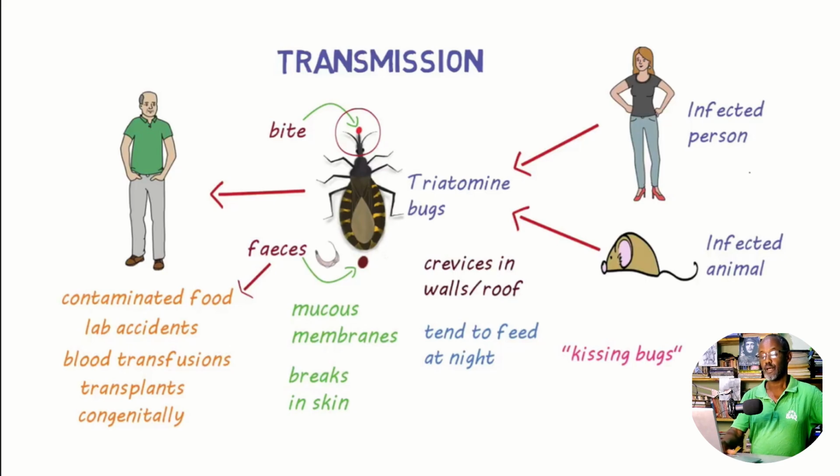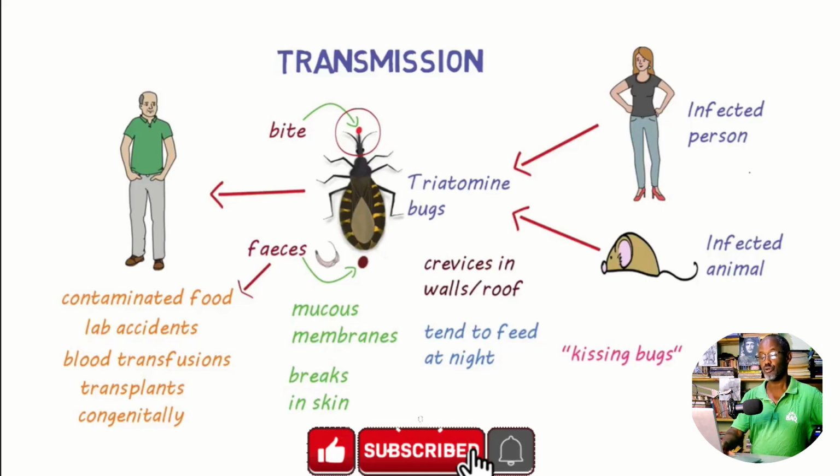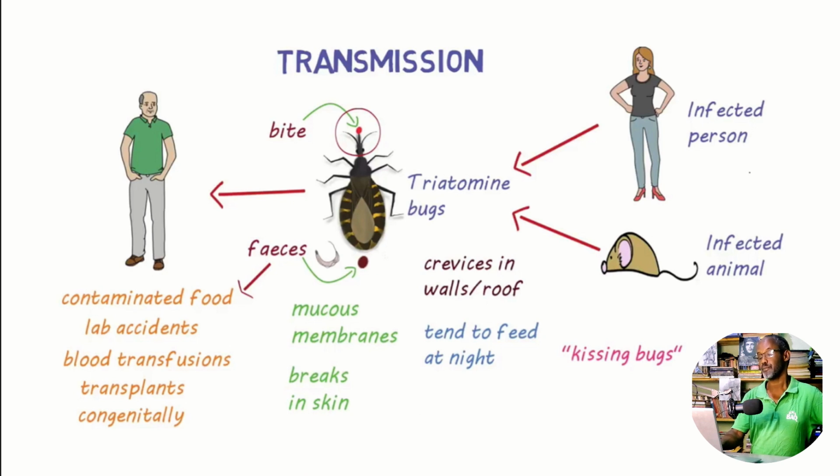You can also get this parasite infection through organ transplants, or it could be congenitally obtained. Now the parasite invades the mucous membrane, breaks in the skin, enters the mucous membrane. Then the parasite, even finally at the chronic stage, can invade the nervous system also.